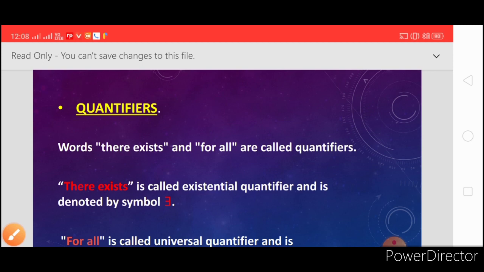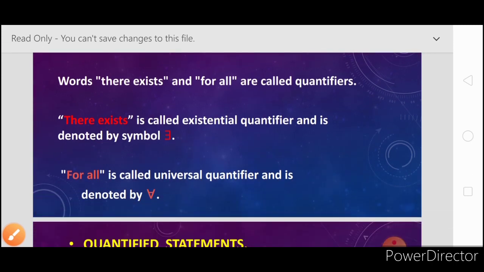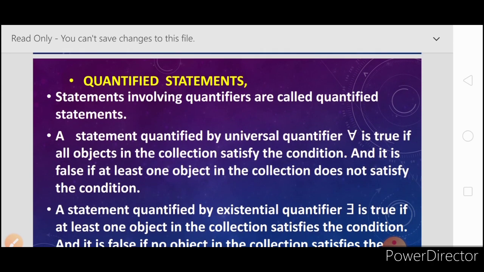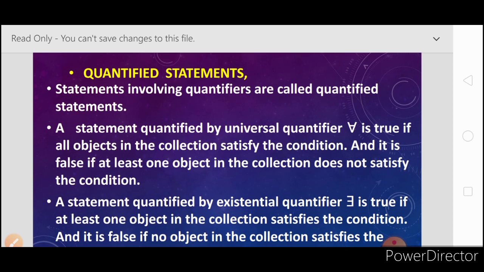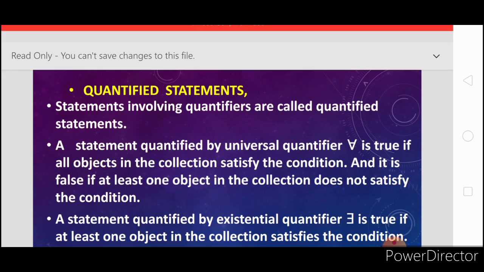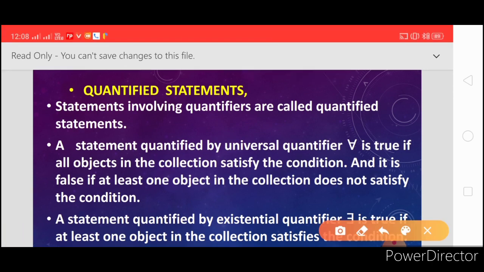Okay, and how many quantifiers are there? There are two quantifiers, existential and universal quantifiers. So now friends, what is a quantified statement? Yes, when a sentence becomes a statement by using quantifiers, then the statement is called a quantified statement.